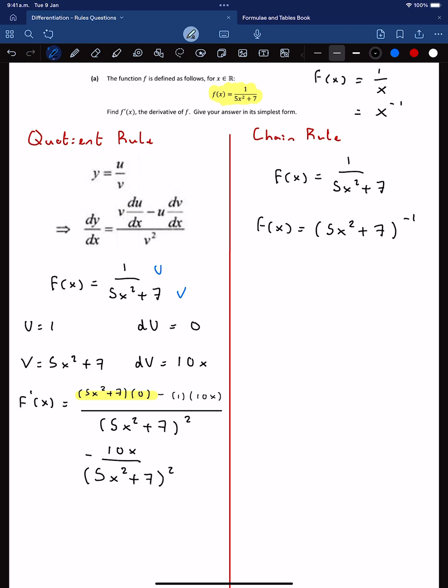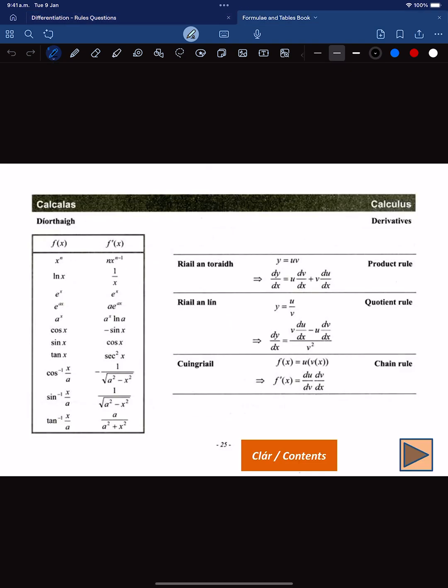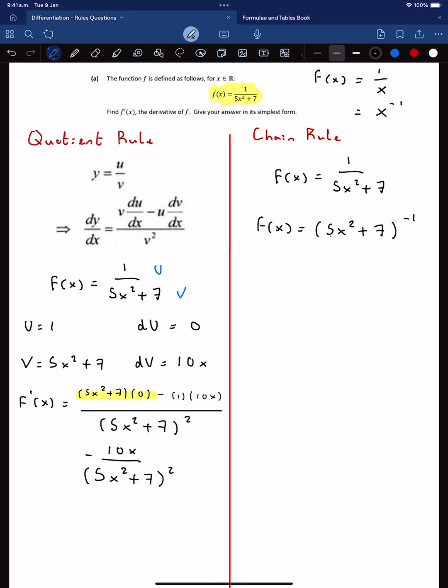So the chain rule is used if a function is inside of a function, as seen here. If we go back to our question, we have 5x squared plus 7, and then the function outside of that is that to the power of minus 1. So what are the steps for the chain rule? The first thing we have to do is differentiate the outside function first. Let's just imagine this here is x to the power of minus 1. To differentiate that, we go minus 1 multiplied by x to the power of minus 2. Same thing here, just a bigger expression on the inside, so we have 5x squared plus 7.